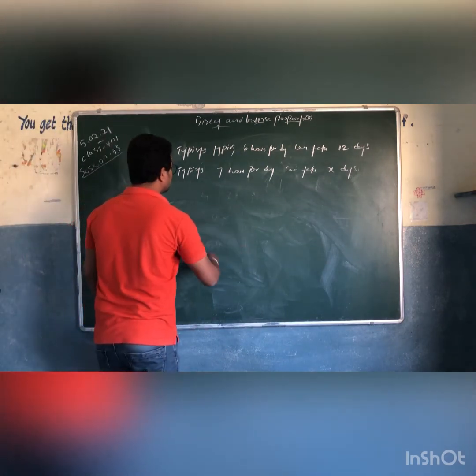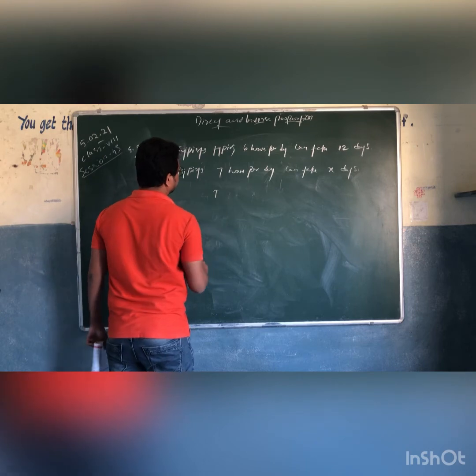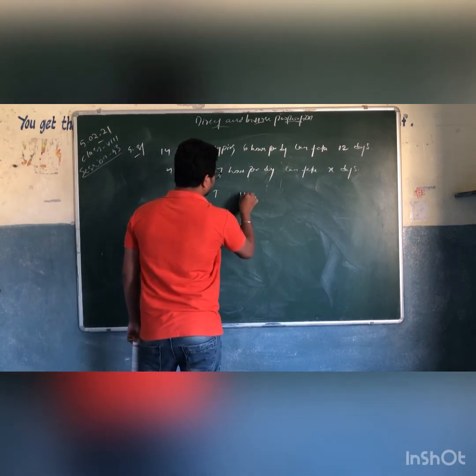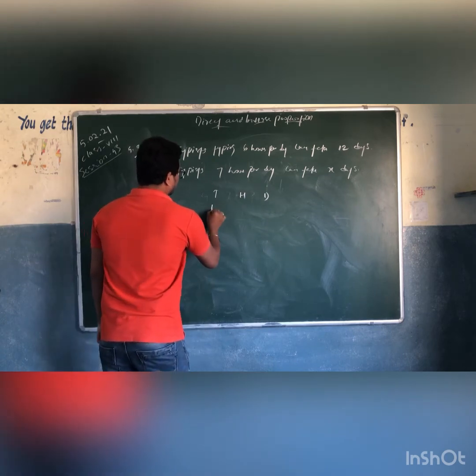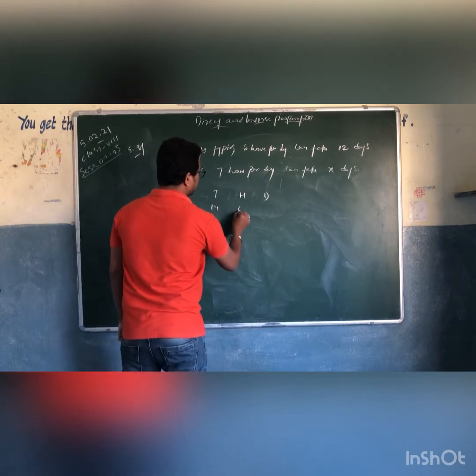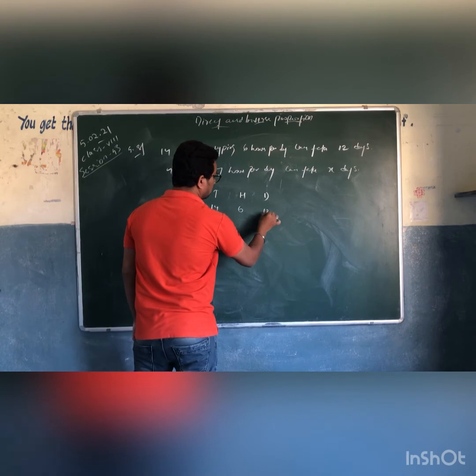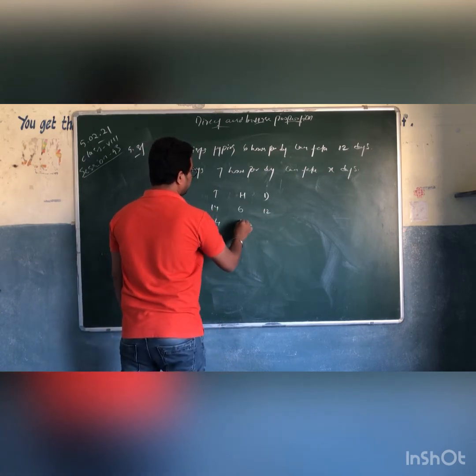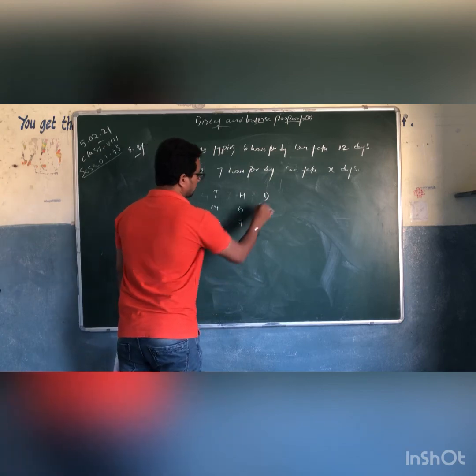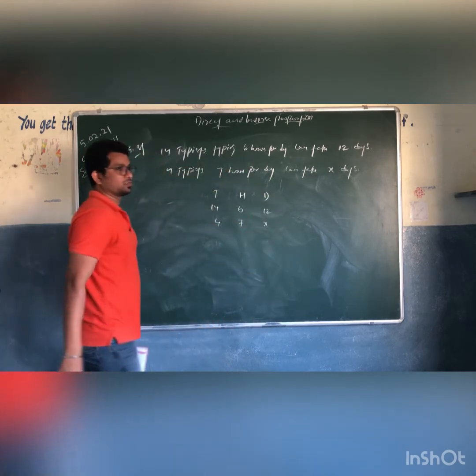X days. So let it be typists, number of hours they are working, number of days they are working. 14 typists are there, they are working for 6 hours per day and they are taking 12 days. What if only 4 typists are working, number of hours is increased to 7, number of days increased or decreased? We need to find out.